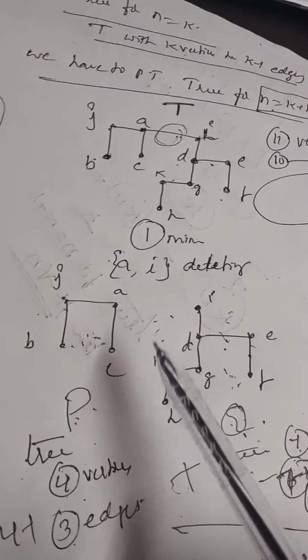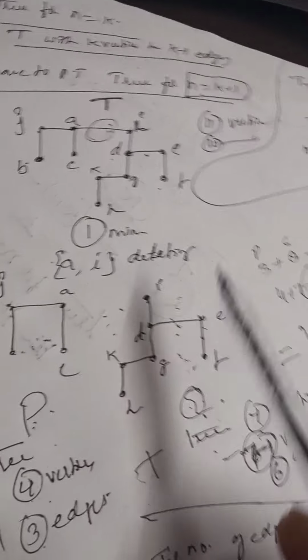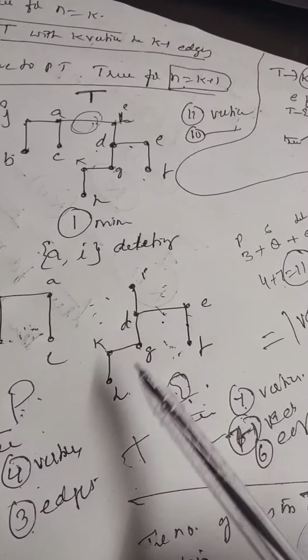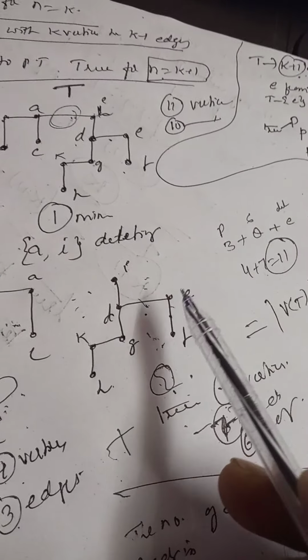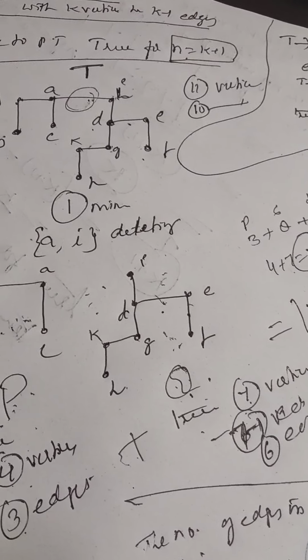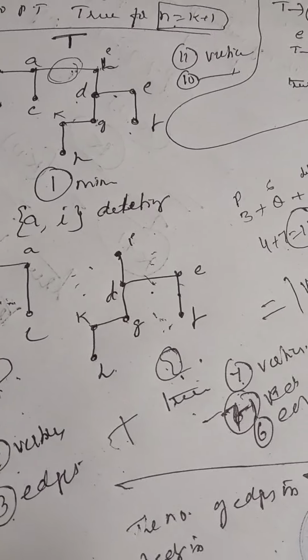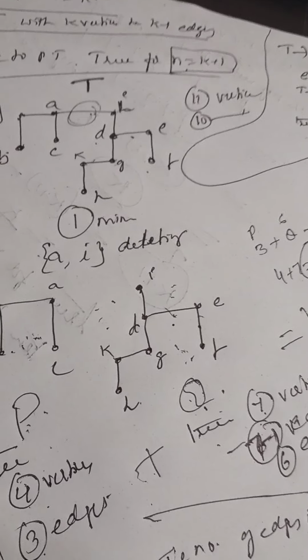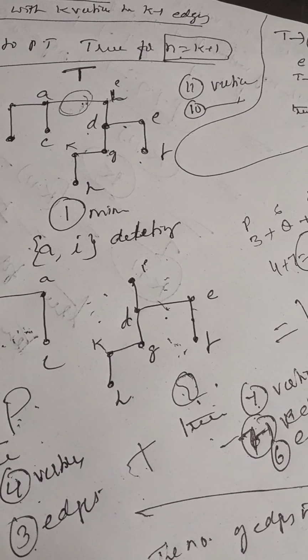Similarly, the number of vertices in P is small p according to our assumption, and the number of vertices in Q is small q. Therefore, p plus q is equal to what? The number of vertices in T, that is k plus 1. Please go through this theorem, very important theorem.